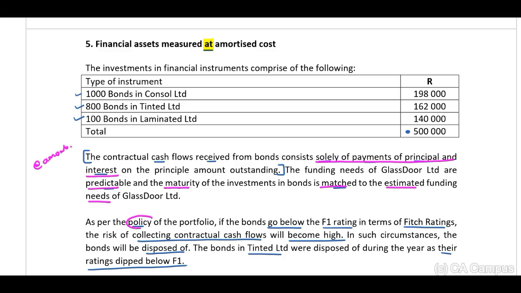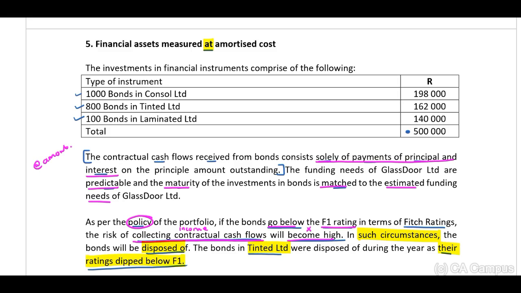As per the policy of the portfolio, if the bonds go below F1 rating in terms of Fitch ratings, the risk of collecting contractual cash flows, therefore receiving an income from this investment, will become high. Therefore, they will not, or most probably not, receive an income. There is a high risk of not receiving an income. In such circumstances, the bonds will be disposed of. The bonds in Tinted Limited were disposed of during the year as their ratings dipped below F1.